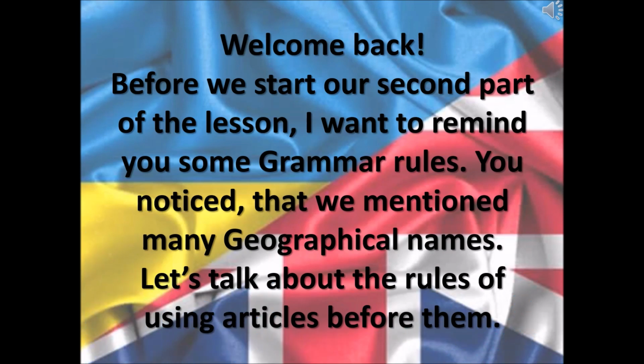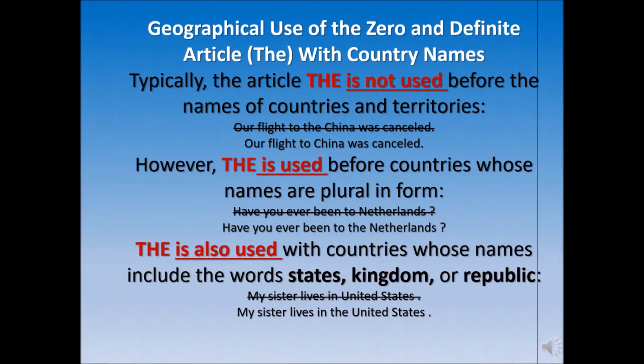Before we start our second part of the lesson, I want to remind you some grammar rules. You noticed that we mentioned many geographical names. Let's talk about the rules of using articles before them. Let's start with the rule how to use zero and definite article with country names. Typically, the article the is not used before the names of countries and territories.